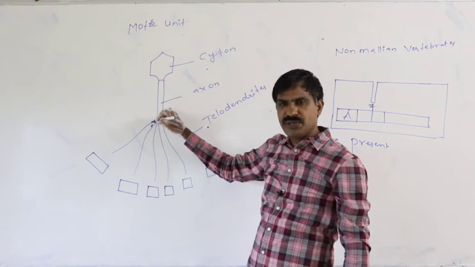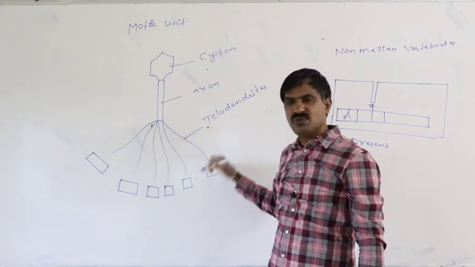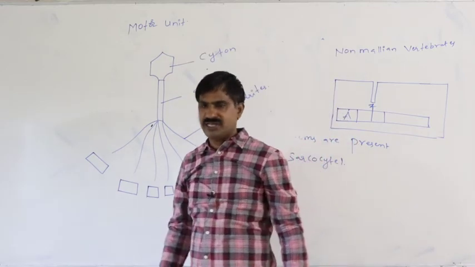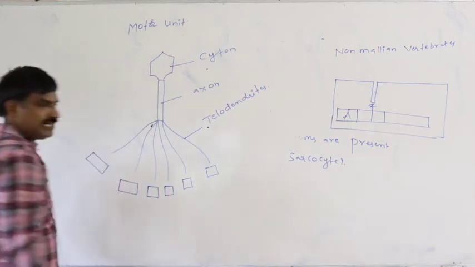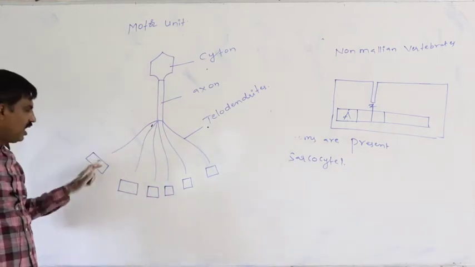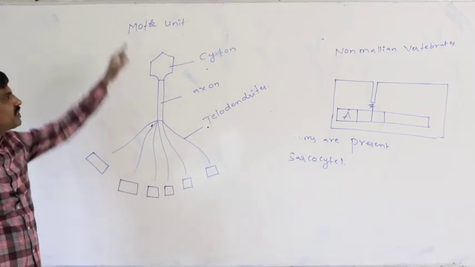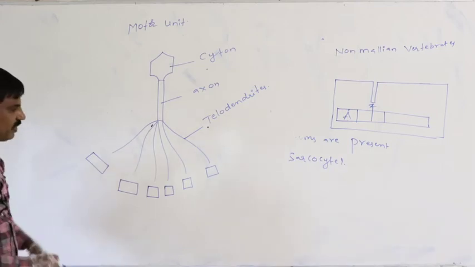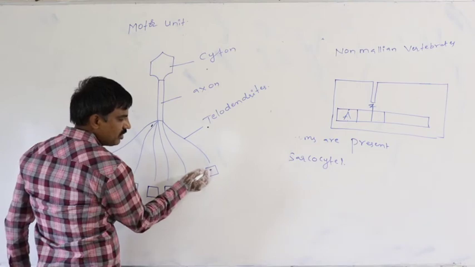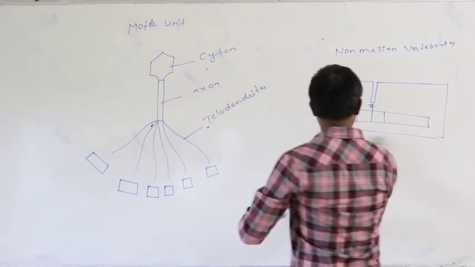This single motor neuron along with these 6 sarcocytes together constitute the motor unit. Means a single motor neuron along with its innervated sarcocytes together constitute the motor unit.